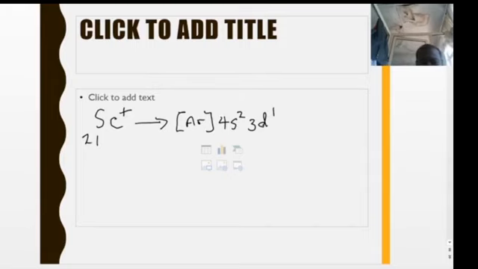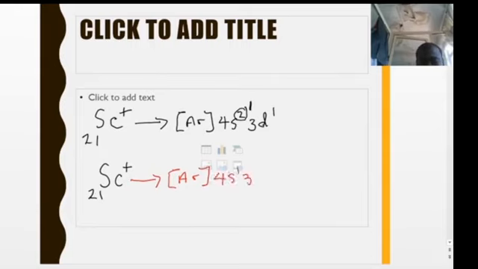Scandium will prefer to lose 1 electron from the 4s, so the configuration becomes argon core 4s1 and 3d1. This is the electronic configuration of the scandium ion, Sc+.